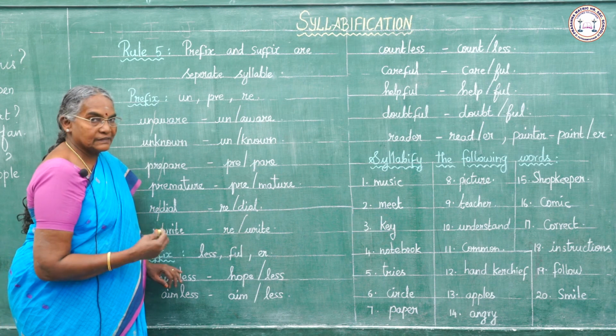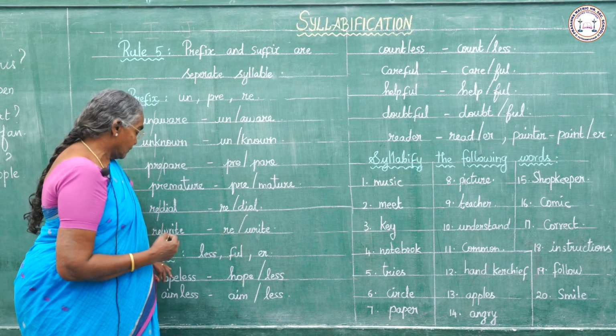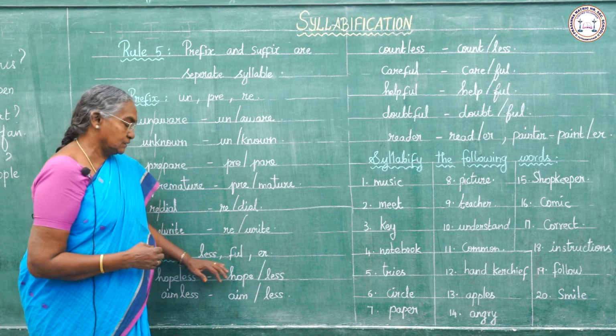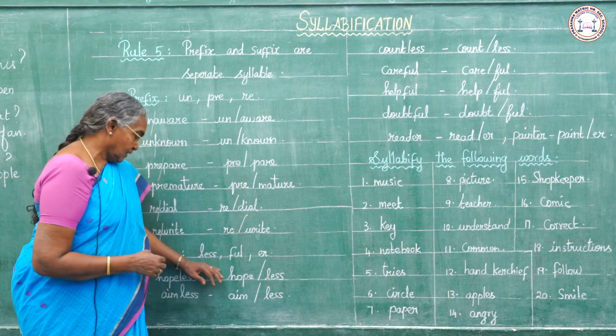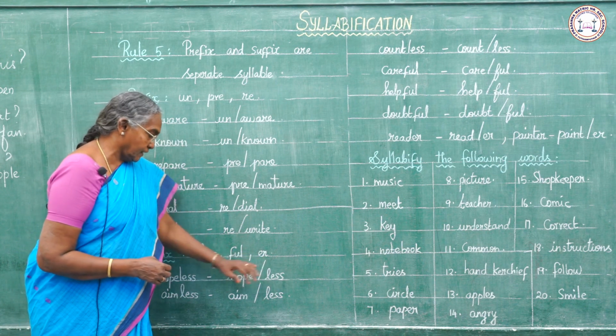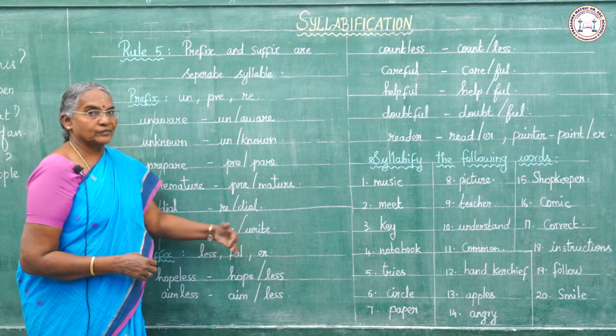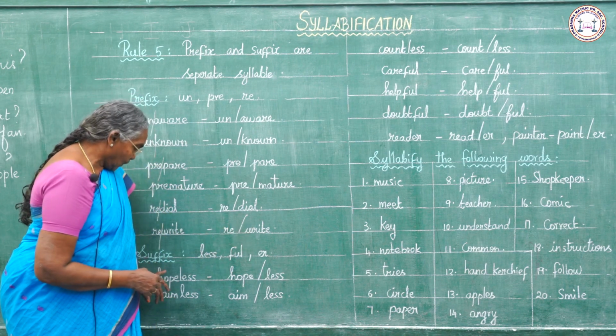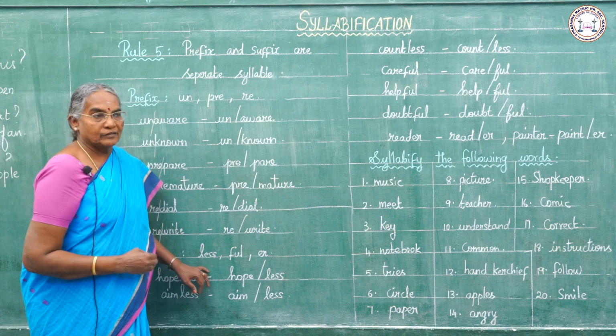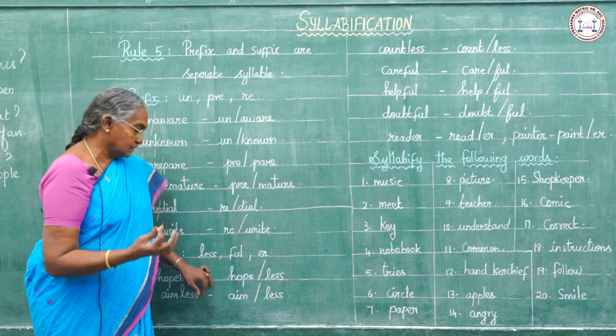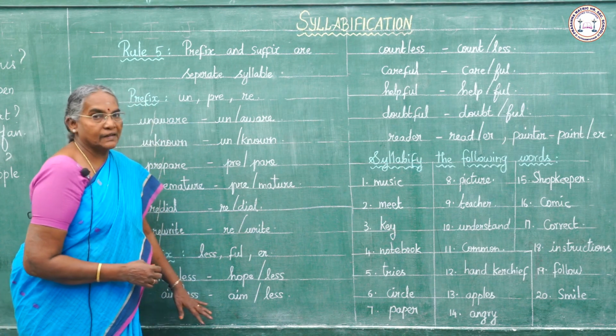Then now we shall see suffix. When a word has the suffix less, full or er at the end, they also form a separate syllable. Hopeless. Hope, one syllable, less, another syllable. Aimless.